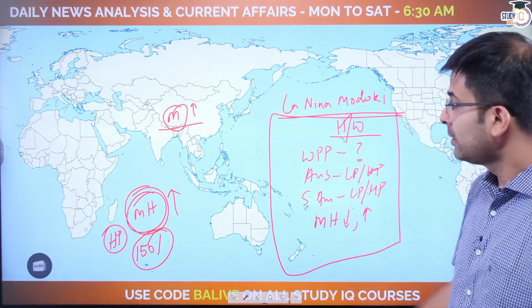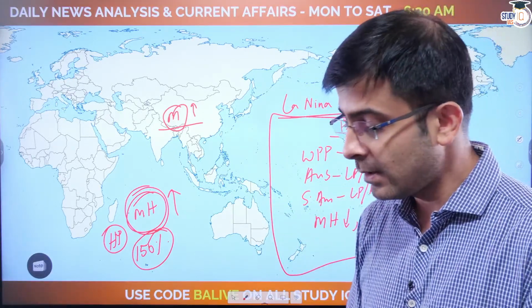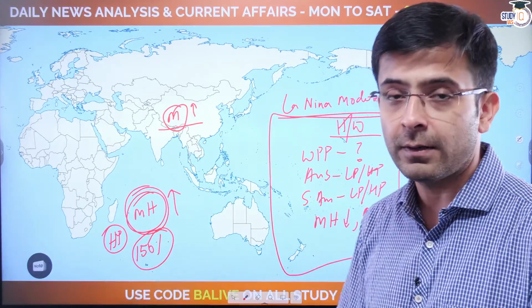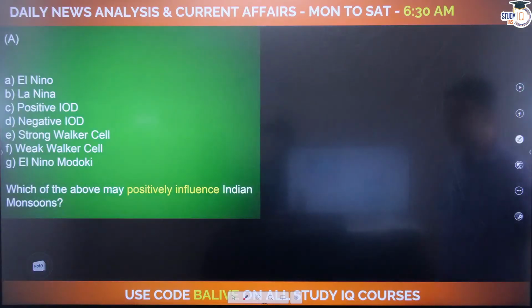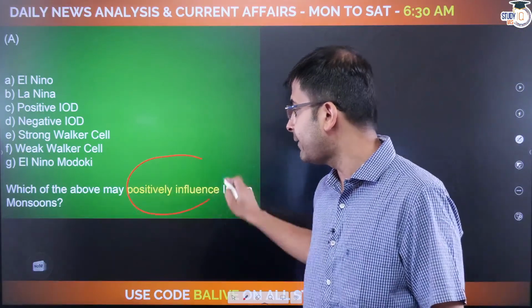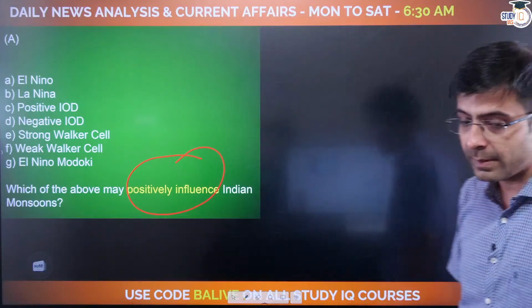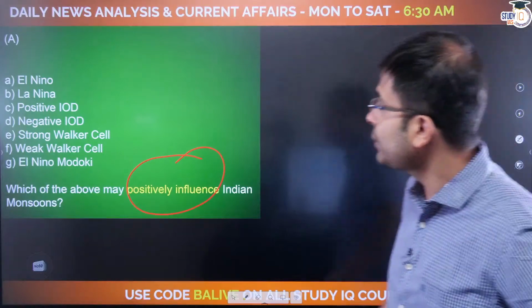Let me know. I'll be happy to see multiple answers for this because this is an extremely easy concept which has been over complexed. It has been unnecessarily made very difficult by many books. I don't understand the point of it. Okay. All right. Let's look at this question, guys. Which of the above may positively influence Indian monsoons? Whenever in doubt, go to the map. Okay. El Nino, La Nina, positive Indian Ocean dipole.